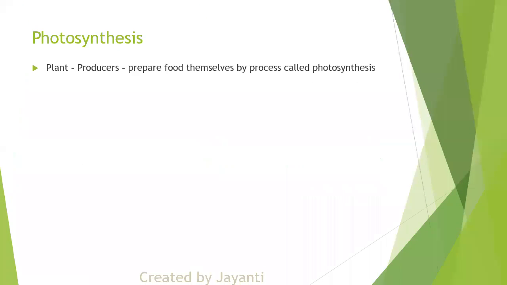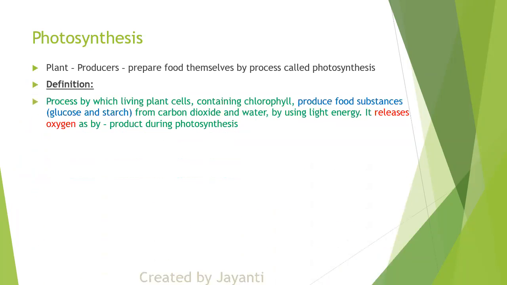So what is photosynthesis? Producers, which are called plants, prepare food themselves by a process called photosynthesis. You can remember it as the process by which living plant cells containing chlorophyll produce food. What are the food substances they are producing for themselves? Glucose and starch, using three things. Basically, the raw materials are carbon dioxide and water, as well as sunlight energy. It releases oxygen as a byproduct.